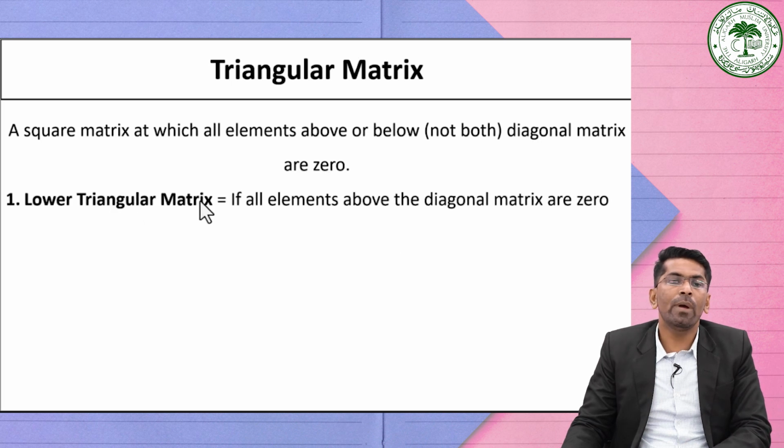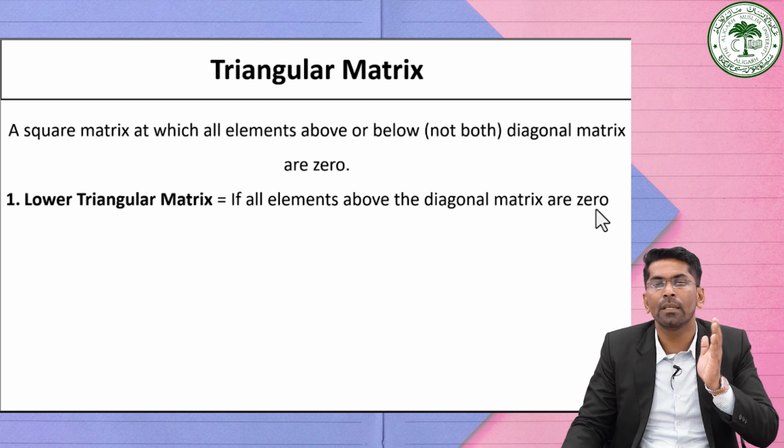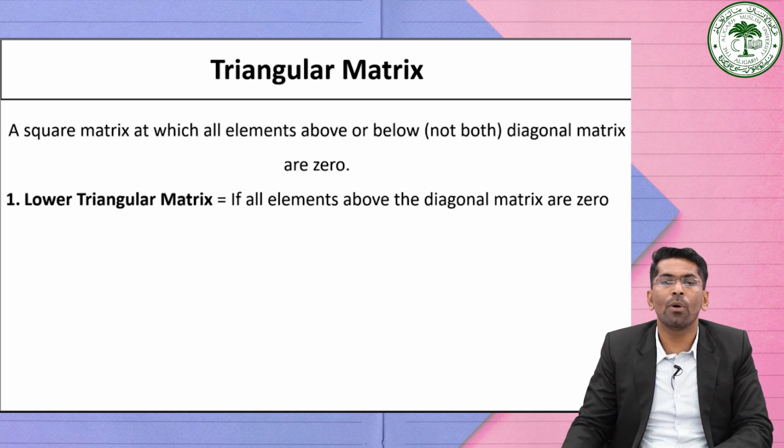A lower triangular matrix is one where all elements above the diagonal are 0.